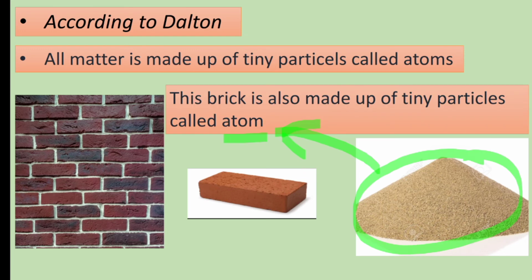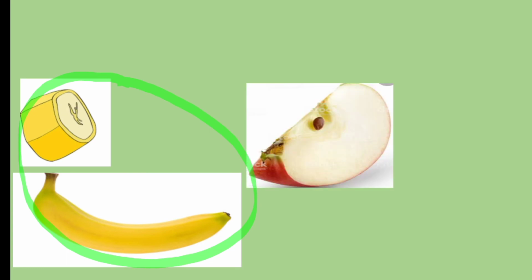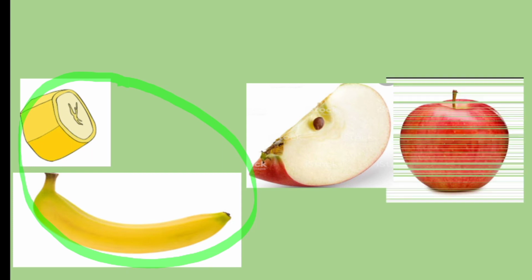And these tiny particles are known as atoms. Now, if you take a small piece of banana and you take a bigger piece, you taste both. You know that both taste the same. Similarly, if you take a piece of apple, it tastes the same as the entire apple.